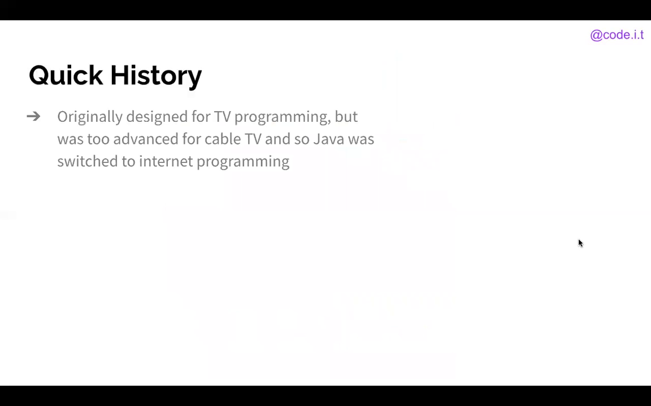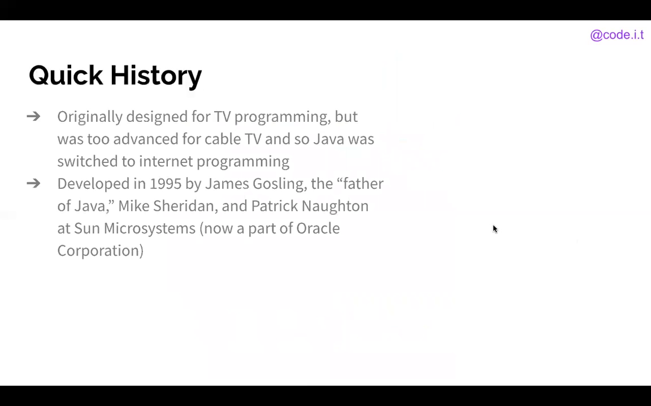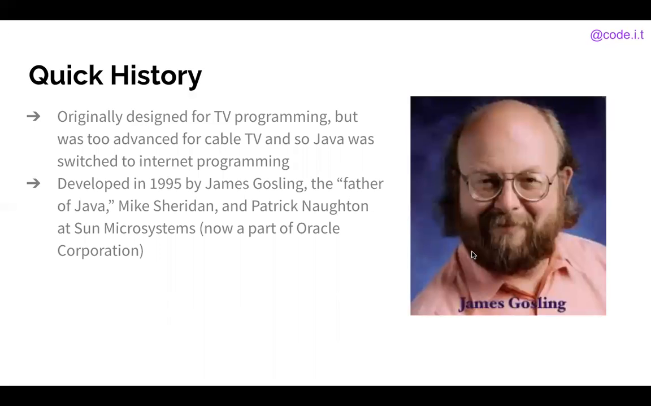A quick history of Java. So Java was actually originally designed for TV programming, but the digital cable TV couldn't really keep up with the Java. So they used Java for internet programming instead, which is what we know it as today. It was developed in 1995 by James Gosling, Mike Sheridan, and Patrick Naughton. James Gosling is now considered the father of Java. They worked with this language at Sun Microsystems, which is now a part of Oracle. Here we have James Gosling, the father of Java.